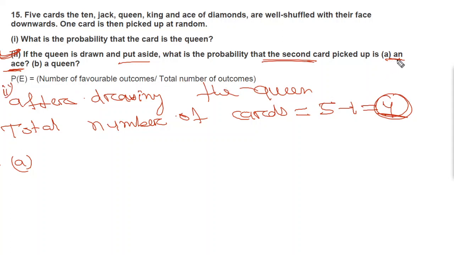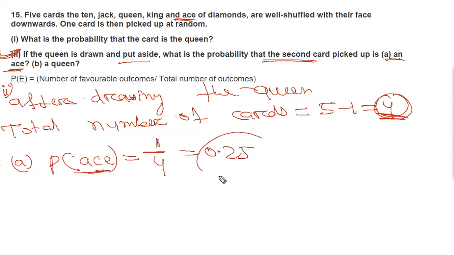So P of ACES is equal to number of favorable outcomes. How many aces are there? Only one ace is there. So 1 divided by, only 4 cards are there, so divided by 4, which is equal to 0.25. Okay. So A is 0.25.